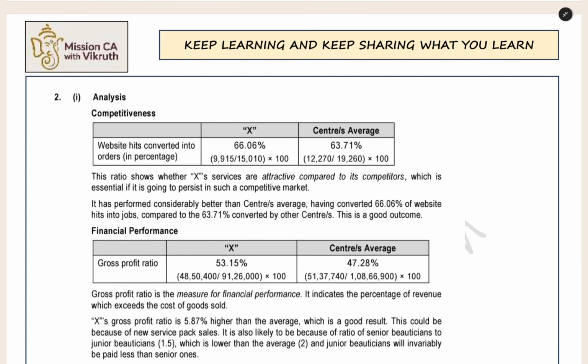How many people visiting the website are coming into our website and placing the order? Visiting the website is the denominator. In the numerator, we have how many people are placing the order. If this is very high, it is very good for the company. The higher, the better, because more customers are placing the order.